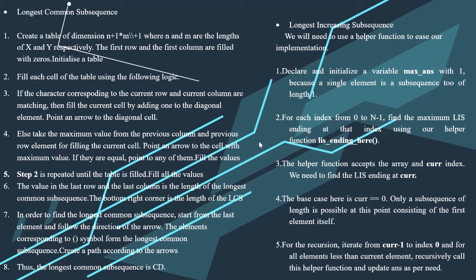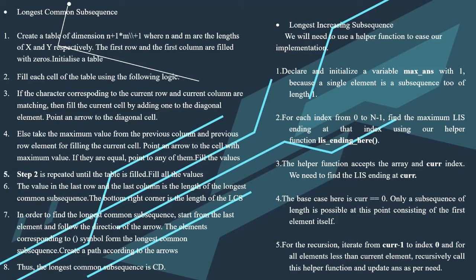Longest increasing subsequence. We will need to use a helper function to ease our implementation. Declare and initialize a variable max ans with 1, because a single element is a subsequence of length 1.